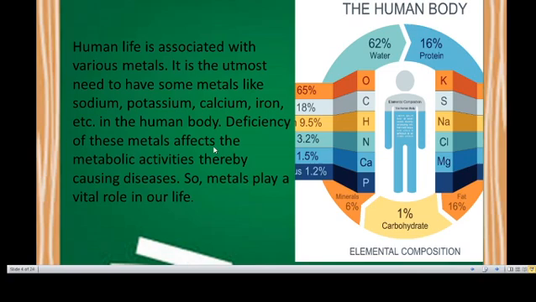What are the elements present in our body? Oxygen, carbon, hydrogen, nitrogen, calcium and phosphorus. Potassium, sulfur, sodium, chlorine, magnesium. Carbohydrate 1%, fat 16%, mineral 6%. So, these are also the elements present in our body. This is very important for metabolic activities.